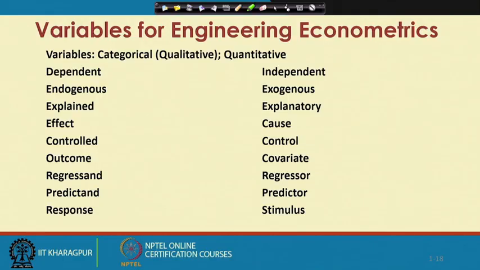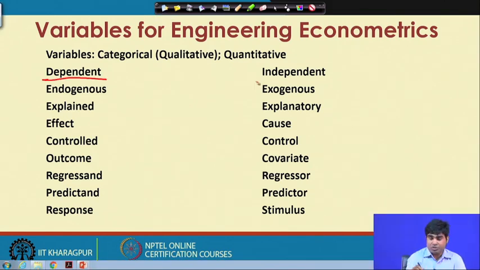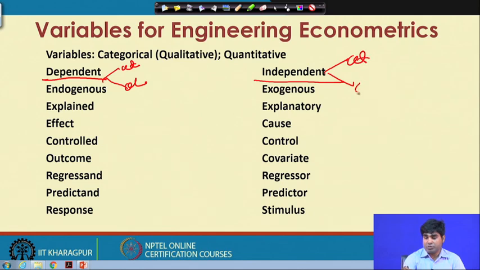Now, regarding the dependent variable and independent variable, which I have highlighted here: this is the dependent variable and this is the independent variable. This can be quantitative, this can be qualitative, and this can also be quantitative, and this can be qualitative. This understanding is very important, because on the basis of the involvement of quantitative or qualitative variables, your choice of model will also be different.